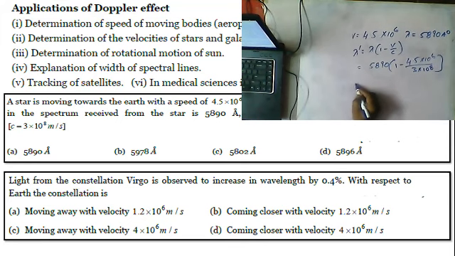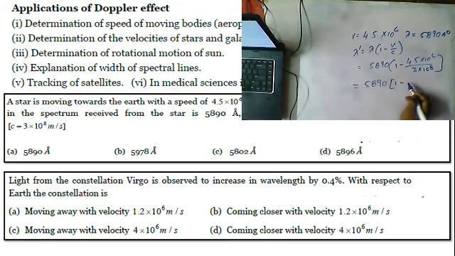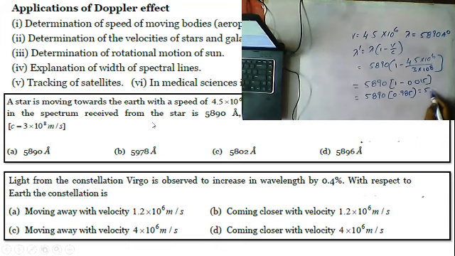When you solve this, you get 5890 into 1 minus 0.015, which is 5890 into 0.985, and the value is 5802 angstroms.